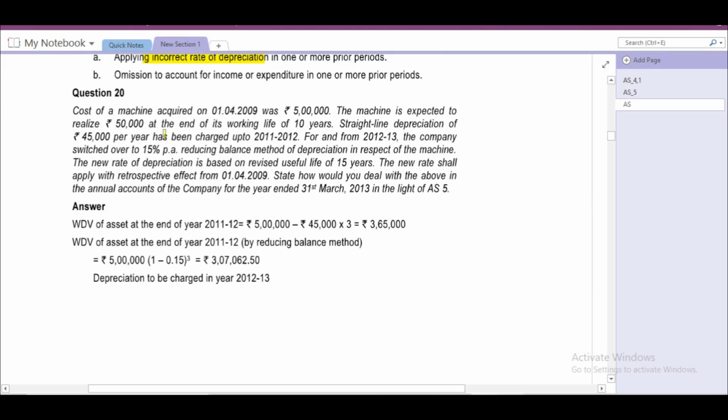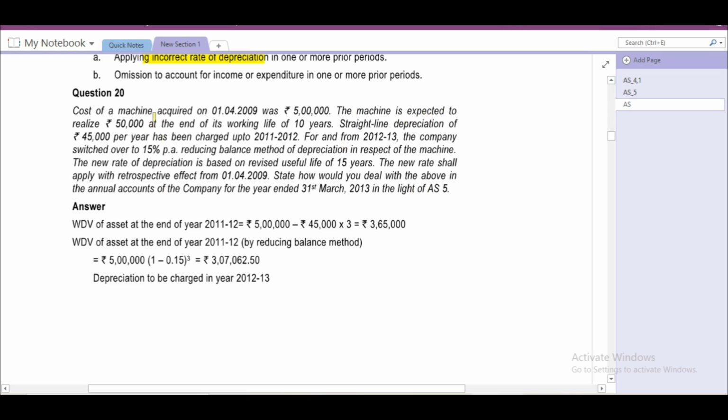Question number 20. Cost of a machine acquired on 1st April 2009 was 5 lakhs. The machine is expected to realize 50,000 at the end of its working life of 10 years. The straight line depreciation of 45,000 per year has been charged up to 2011-12. For and from 2012-13, the company switched over to 15% per annum reducing balance method of depreciation in respect of the machine. The new rate of depreciation is based on a revised useful life of 15 years. The new rate shall apply with retrospective effect from 1st April 2009. State how you would deal with the above in the annual accounts of the company for the year ended 31st March 2013 in the light of AS 5.